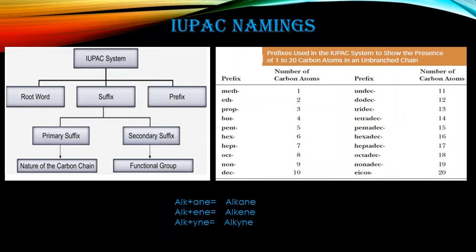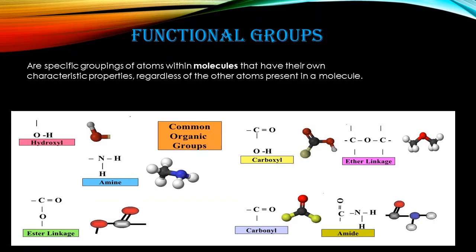If the compound has a double bond between carbons, then it is called an alkene. If a triple bond is there, then it is an alkyne. Butane, butene, butyne. The general formula is CnH2n+2 for alkane, CnH2n for alkene, and CnH2n-2 for alkyne.